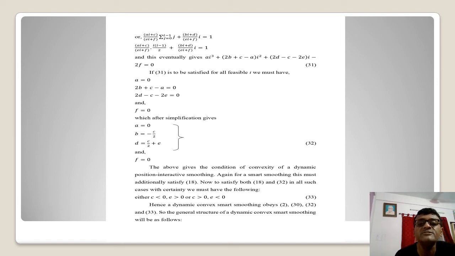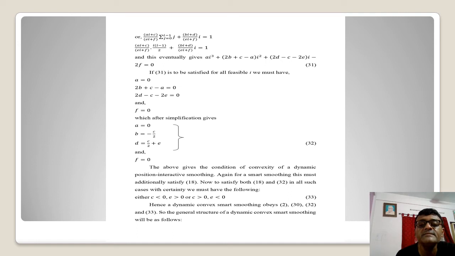So we must have in general a equal to 0, 2b plus c equal to 0, as well as 2d minus c minus 2e equal to 0, as well as f equal to 0. After simplification, we are trying to minimize the number of independent parameters. So we are having these results accordingly, as we can see here. I'm not going to depict these results. And accordingly, we can have these particular issues satisfying all these conditions.